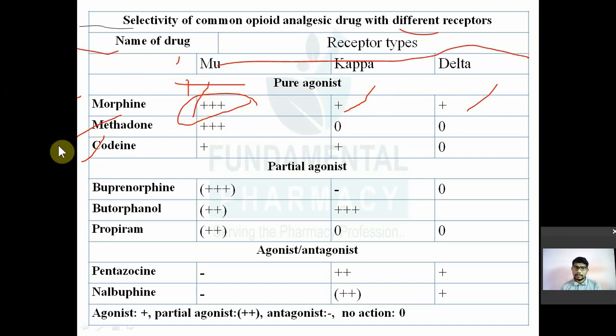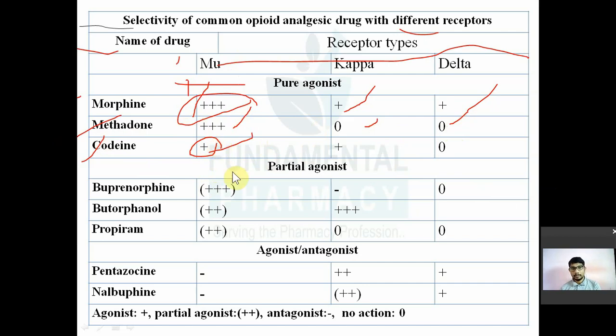Codeine is a less potent agonist. Codeine is less agonistic to the mu receptor, which is why codeine is less potent than morphine. It is also an agonist to the kappa receptor, with no action on the delta receptor. This was the agonists. They are the full agonists.